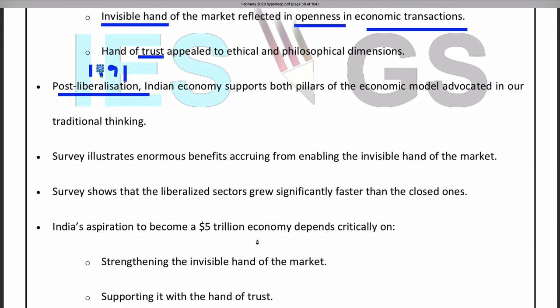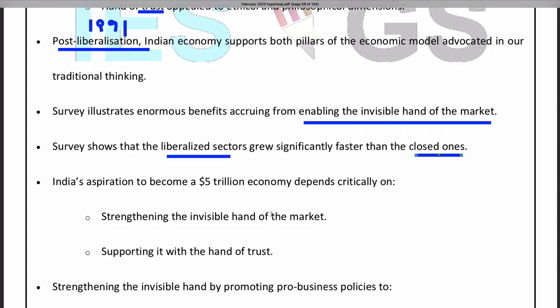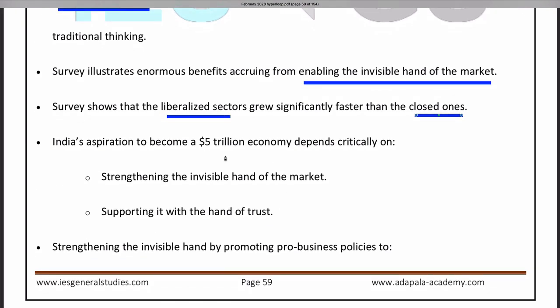The survey tells that there are benefits if we enable the invisible hand of the market. It shows data that liberalized sectors grew significantly faster than the closed ones. If we compare the sectors which were still under government control with those that were liberalized in 1991, the liberalized sectors grew significantly faster. So India's aspiration to become a $5 trillion economy depends on strengthening the invisible hand of the market and supporting it with the hand of trust.